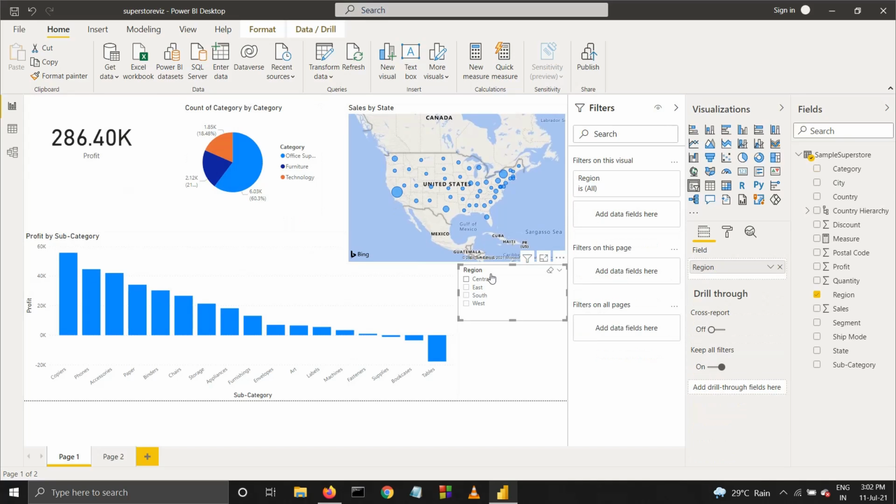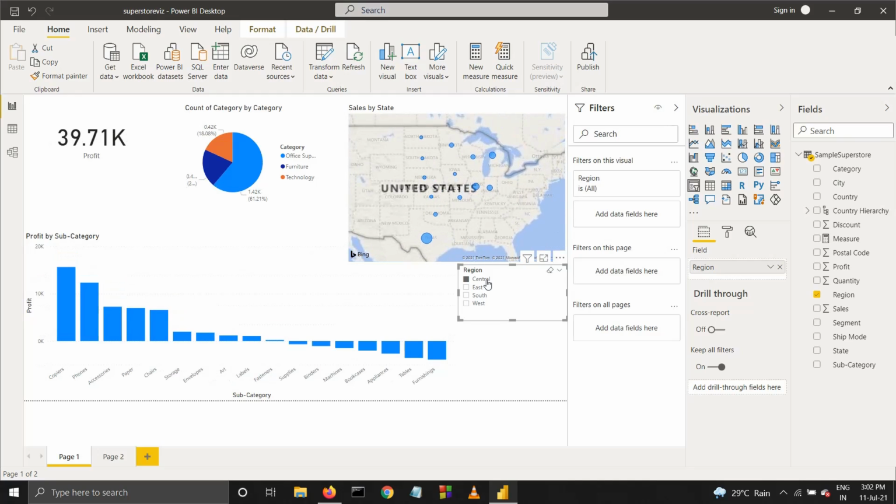And also, if I click on the central region of the US, you can see the map has zoomed in to focus on the central region. There are many more subcategories that have negative profits, and the total profit is just 39.71k. Most of the sales are from Texas, Michigan, Minnesota, and some other states.